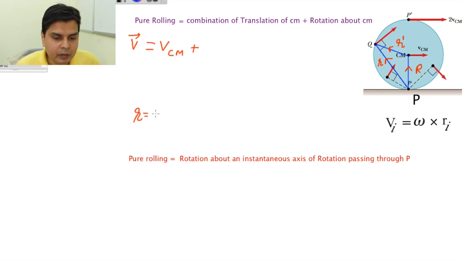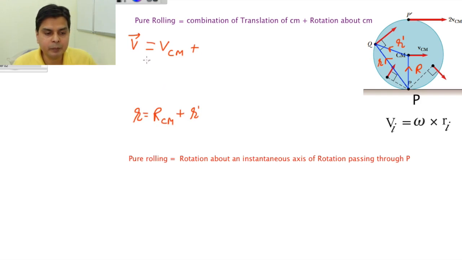So I can write R is equal to R_CM plus R prime. Now you see V is equal to V_CM plus rotation about center of mass. So what will be the rotation velocity about center of mass? I can write it as omega cross R prime. All these are vector equations.